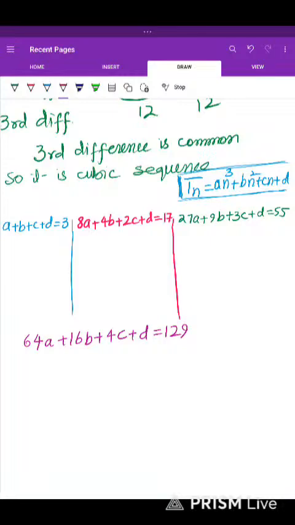The best method to solve four unknowns is echelon form. So how can I present that echelon form here?